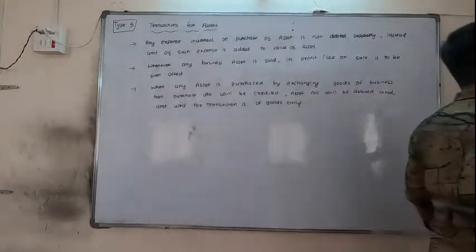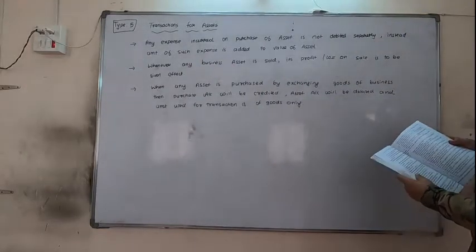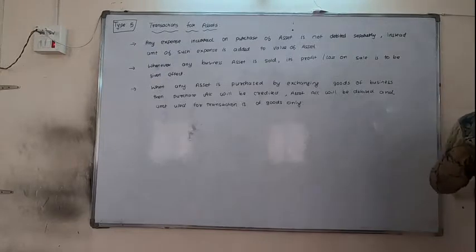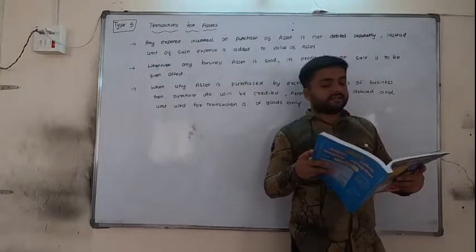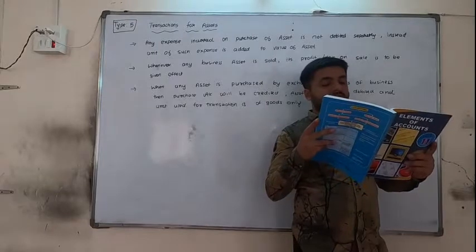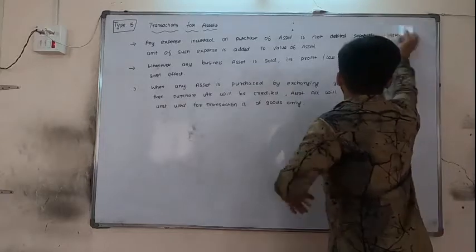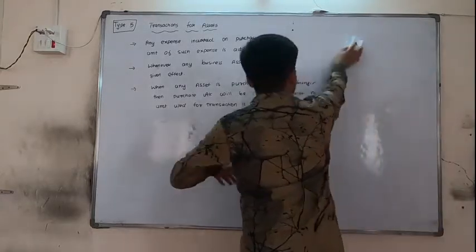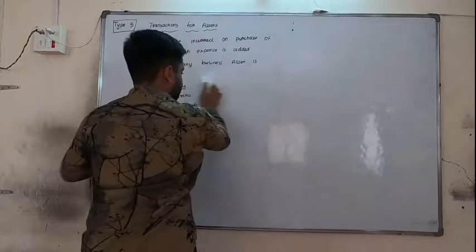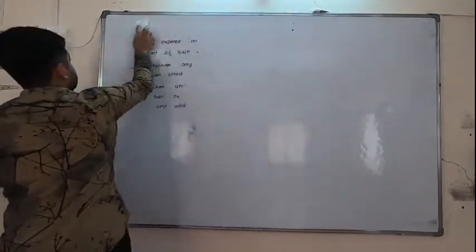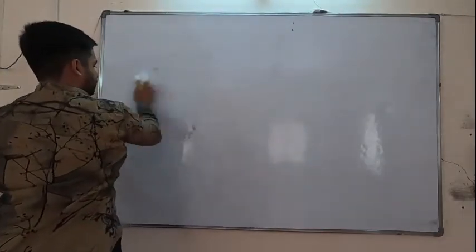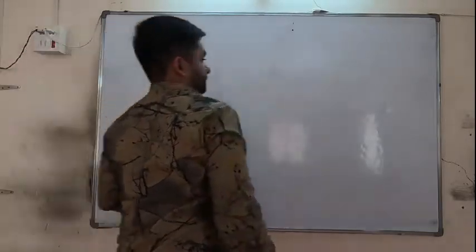Now going for the sum. Sum is on page number 104, question 10. Write the journal entry for the following transactions in the books of Sri Lakshman Chandera. So this is question number 10.